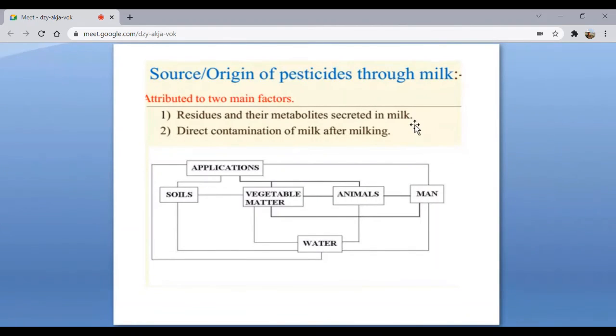One of them is that once the contaminated feed, contaminated soil or contaminated water is consumed, then their residues can be secreted in the milk. The other is direct contamination of milk after milking. This is also seen because sometimes the utensils may be in direct contact with contaminated water or soil, and that is why it can get into the milk.